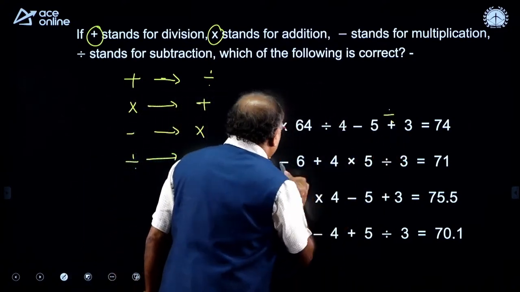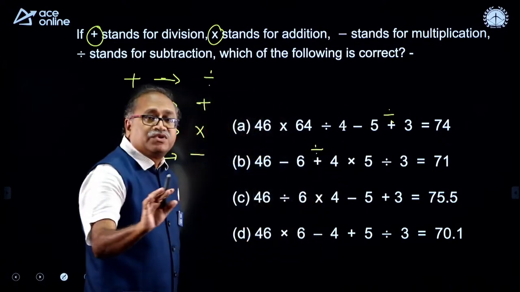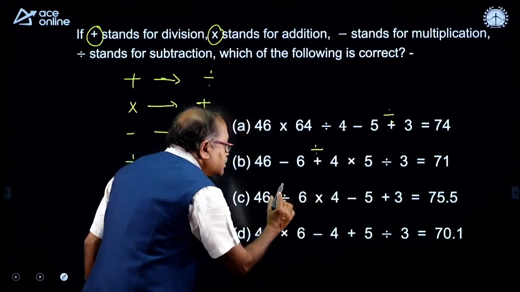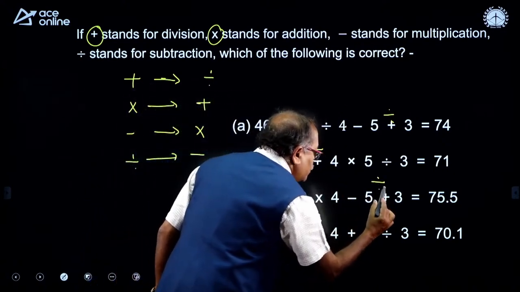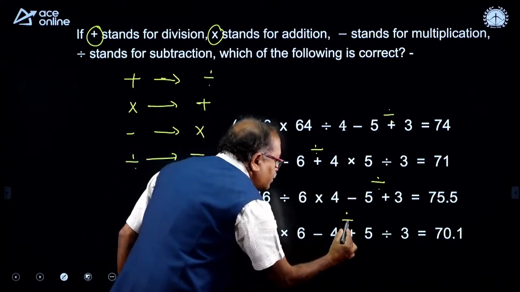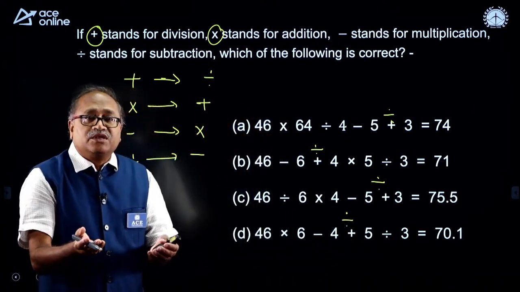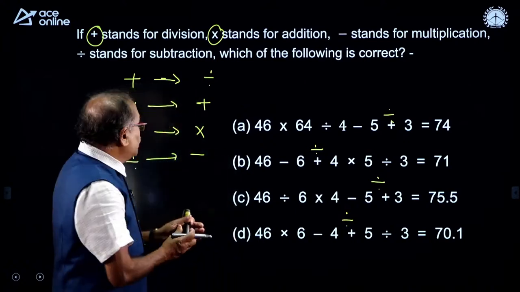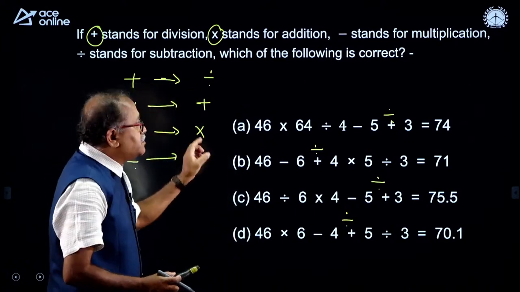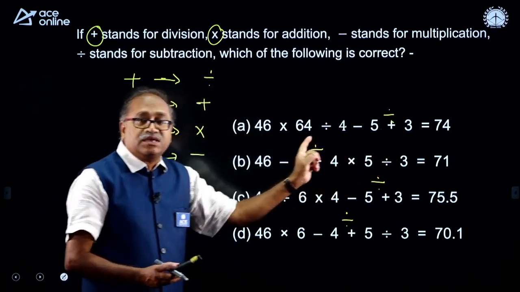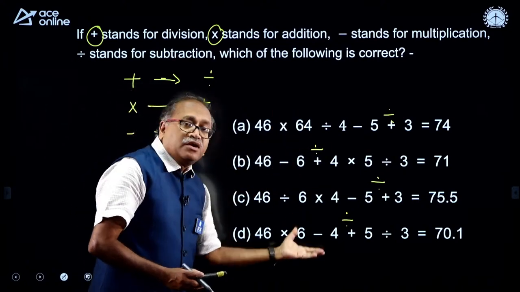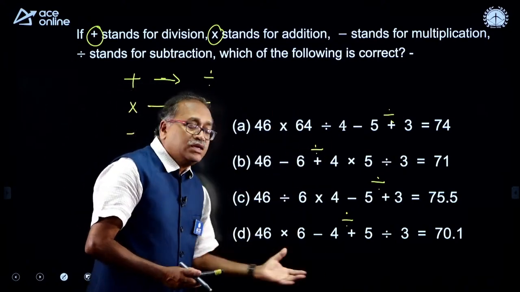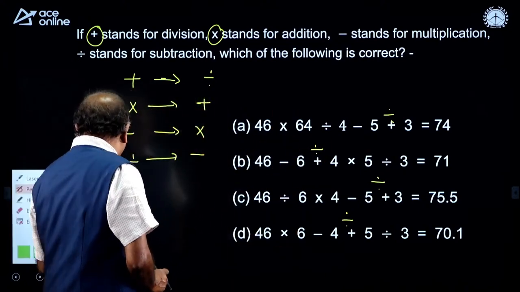Plus is there, division over here, plus is there, division over here. The best way to answer this type of question is this, because I do not know whether option 1 or option 5 is correct. So every time, plus and division, you will write all the things. Instead of that, you write one sign and change them in every option.